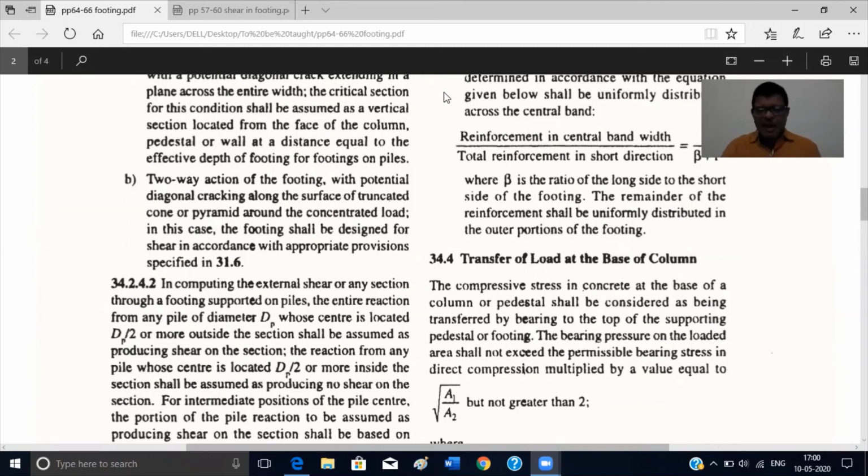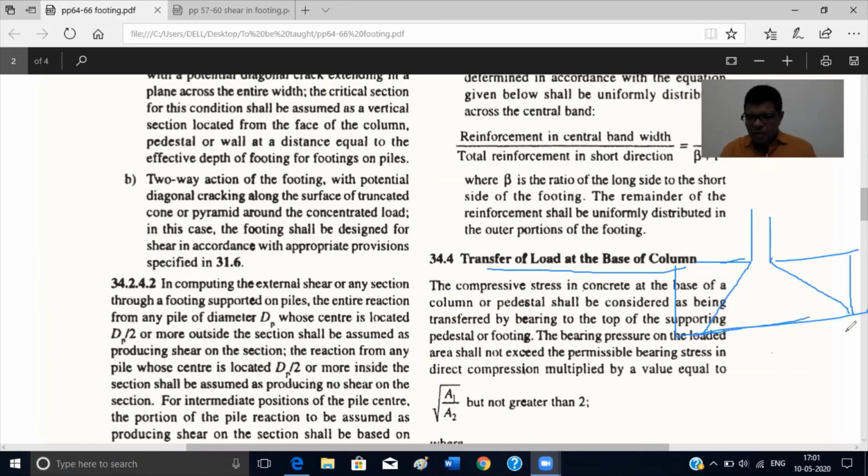So finally, how to transfer the loads? The load transfer mechanism: load at the base of the column will be transferred from the base of the column to the footing, as I initially discussed, at an angle of 45 degrees. So how to check that the bearing stress is within the permissible limit? The load will transfer like this. So this is just like a frustum of a cone or pyramid.